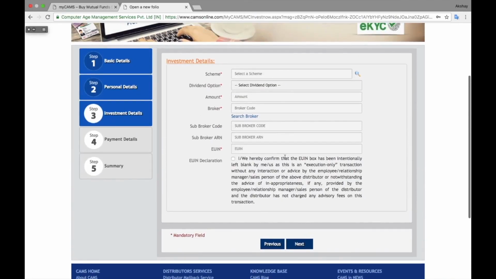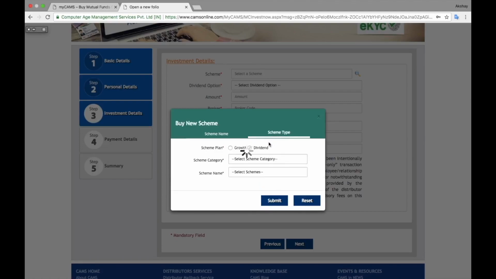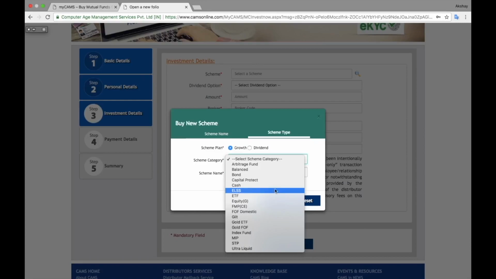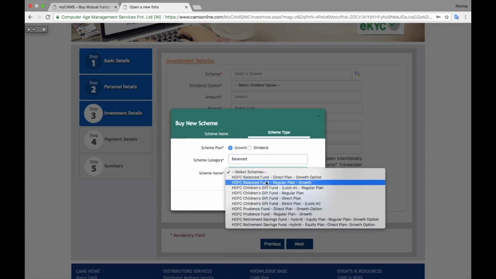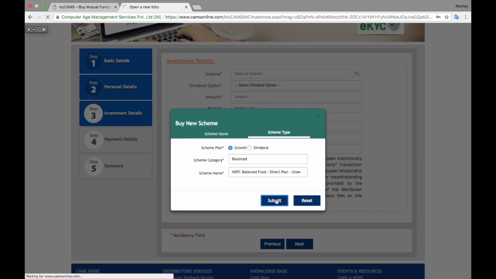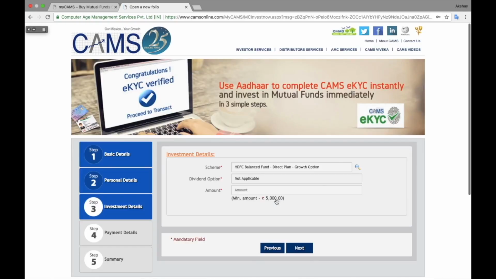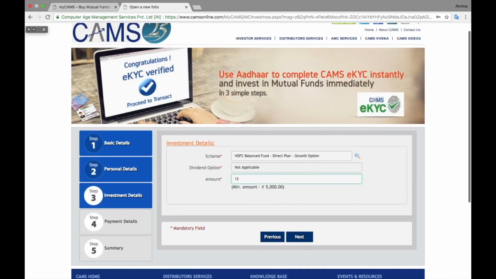After that, you need to choose the scheme in which you want to invest. So click on that search button, then scheme type, then select growth or dividend, then the type of mutual fund you want to invest in, then the mutual fund plan in which you want to invest. There are always two options, direct and regular. I'll always prefer the direct because we are doing this for investing in a direct plan.